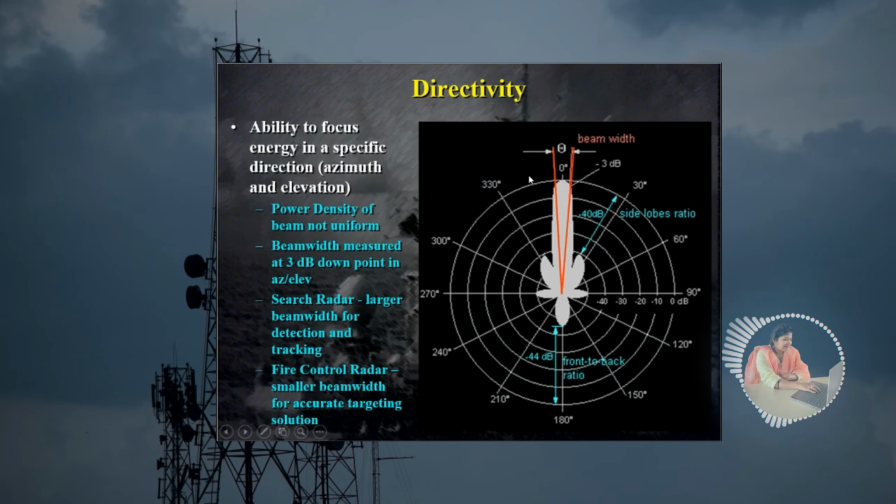This is a directivity on a Smith chart. So this is your Smith chart. This is your front to back ratio. This is the back side and this is the front side beam width. So from 0, I'm going to start moving my antenna: 10, 20, 30, 40, 50, 60. And if I rotate the antenna, this is my radiation pattern. So for this radiation pattern, this is a beam width. This is power density. Always remember, power density of a beam is not uniform. It is changing. Beam width measured at the 3 dB down point is that azimuth, and आपका जो elevation angle होगा. So these are the main points that you have to remember: front to back ratio and maximum directivity.